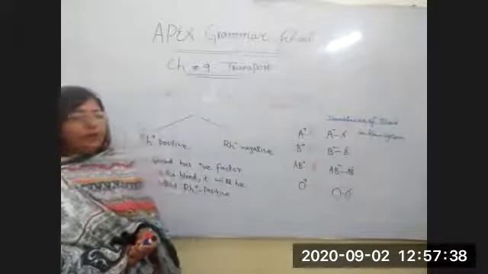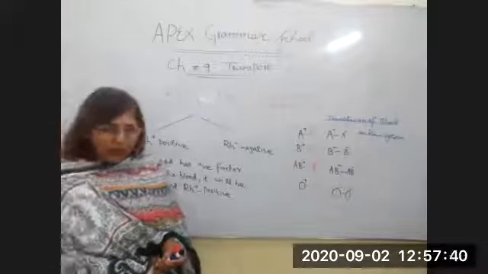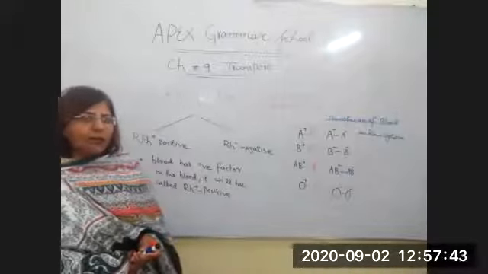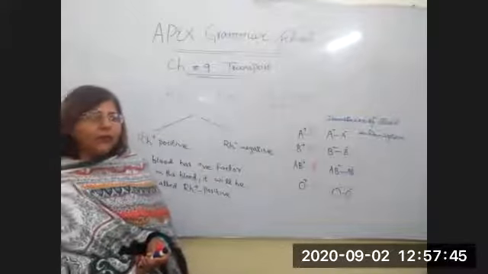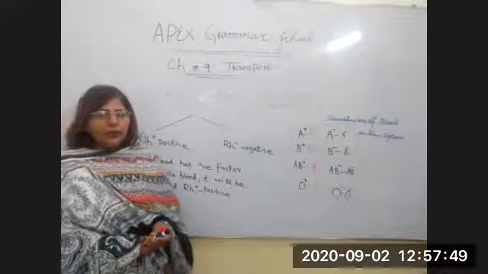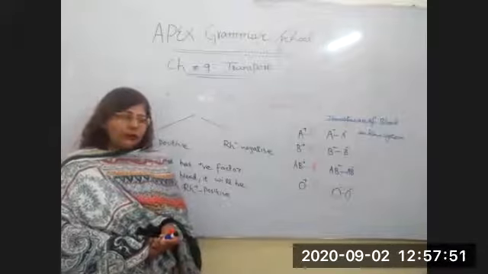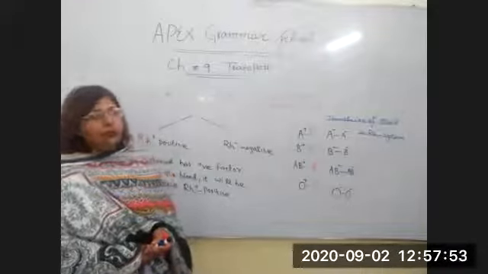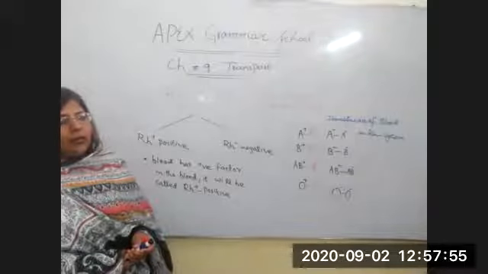Okay, after that we have discussed the disorders of blood. Three types are given in your book. First is called leukemia, second is called thalassemia, and third is called hemophilia. But in your book two are discussed, which are thalassemia and leukemia.